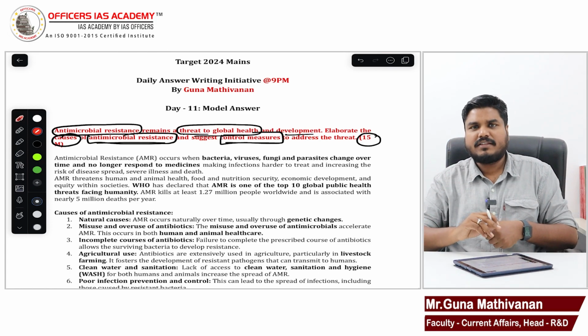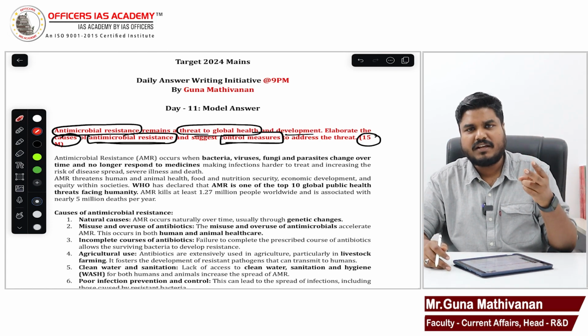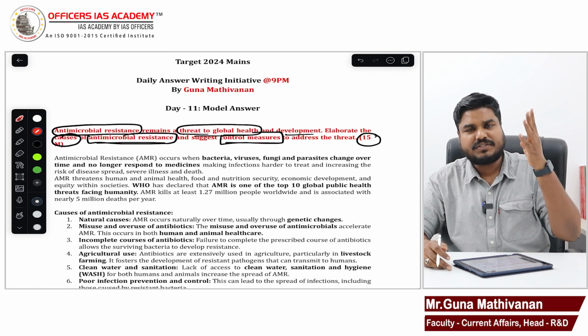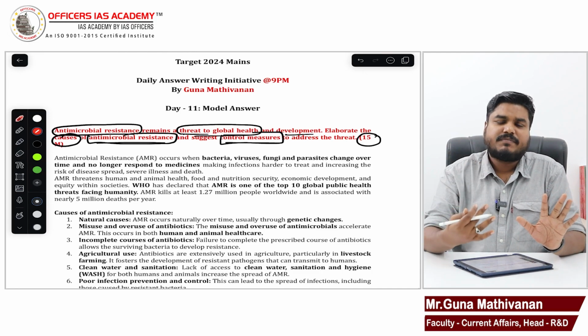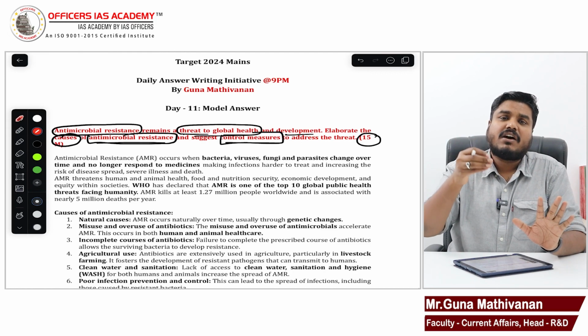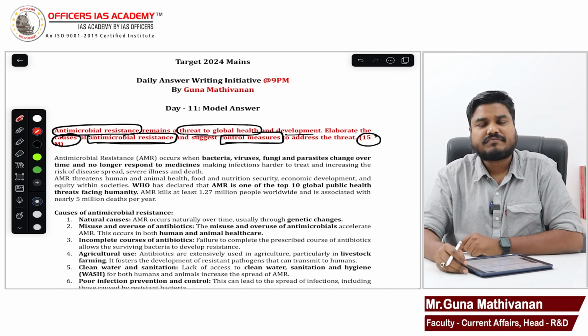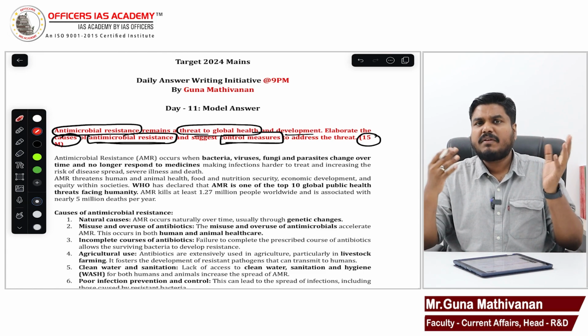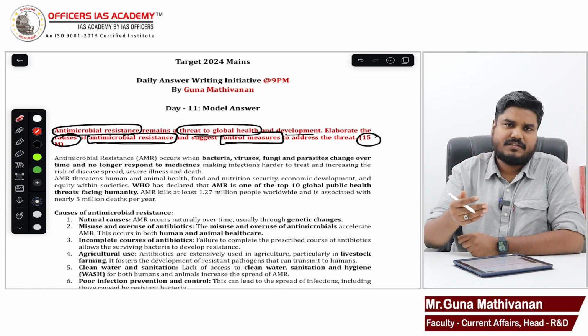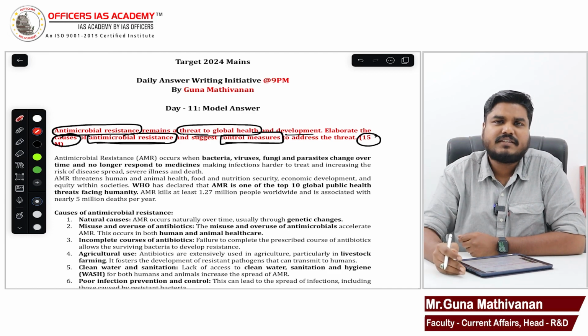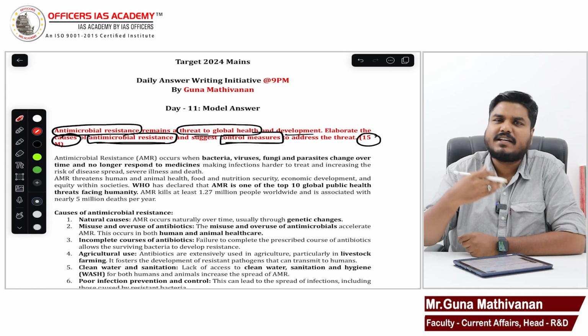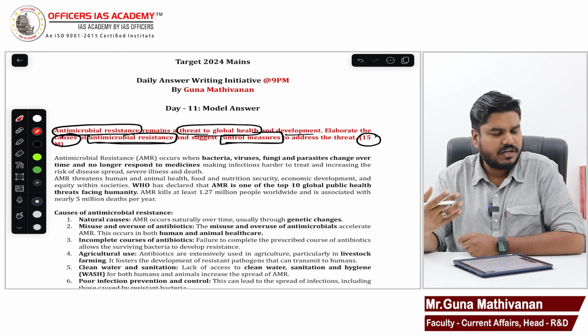So WHO says all these things: incorrect dosage, overuse of drugs, self-medication, poor access to clean water, improper sanitation conditions, improper hygiene environment, poor enforcement of legislations, lack of affordability of drugs. Drugs should be affordable. If the drugs are very costly, then people will not buy. So all these points are causes. We can mention these as the causes for the rise in antimicrobial resistance: frequent use, overdosage, etc. Any other points you want, you can add, no problem.